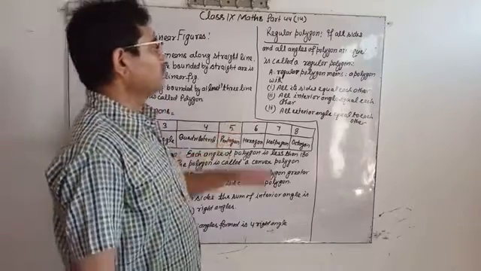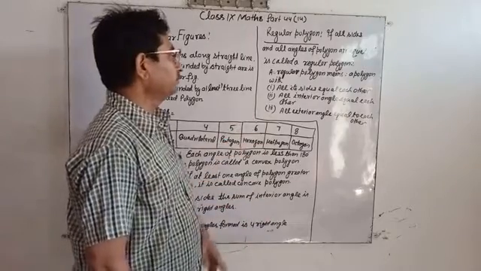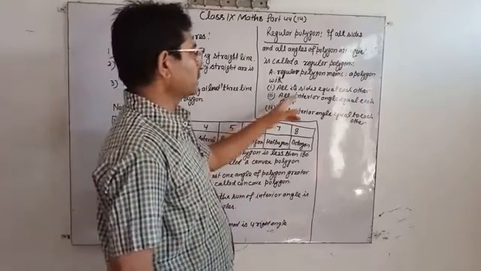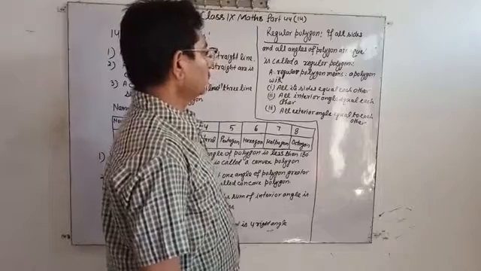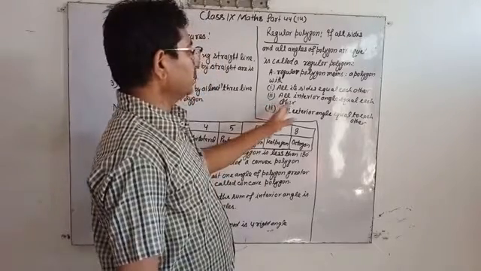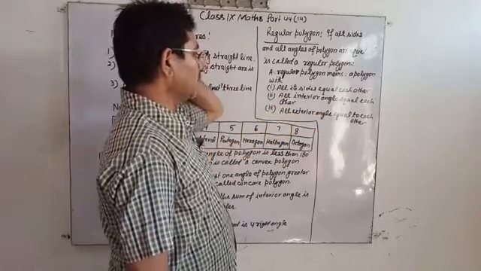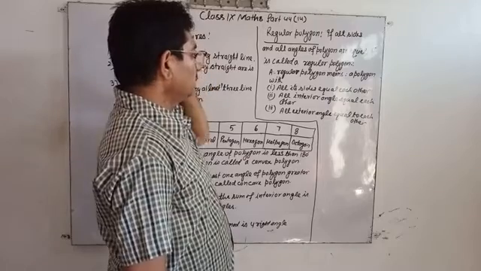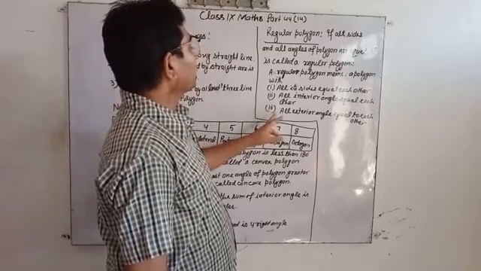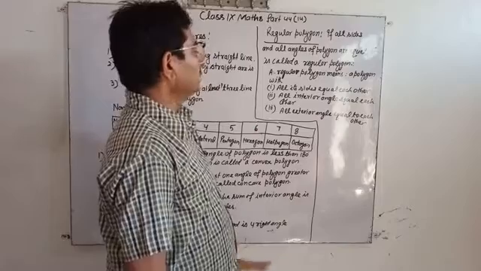A regular polygon means a polygon with all its sides equal to each other, all interior angles equal to each other, and all exterior angles equal to each other.